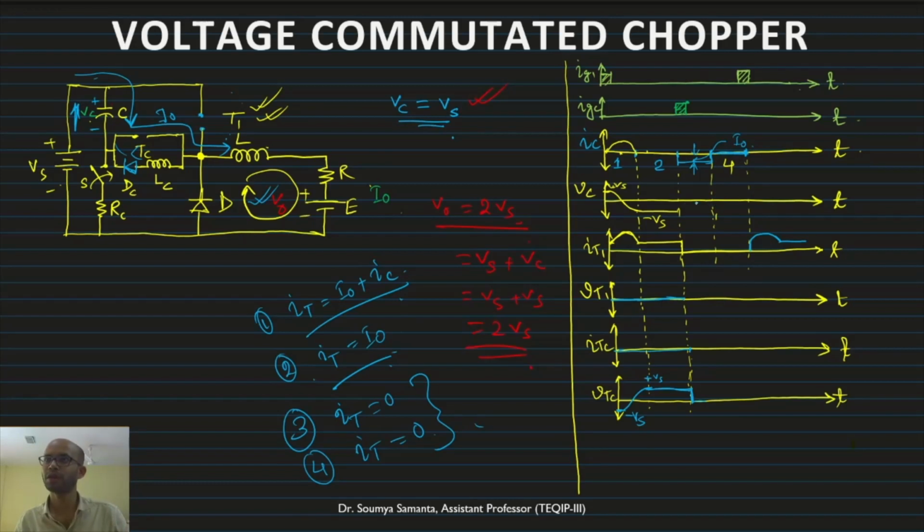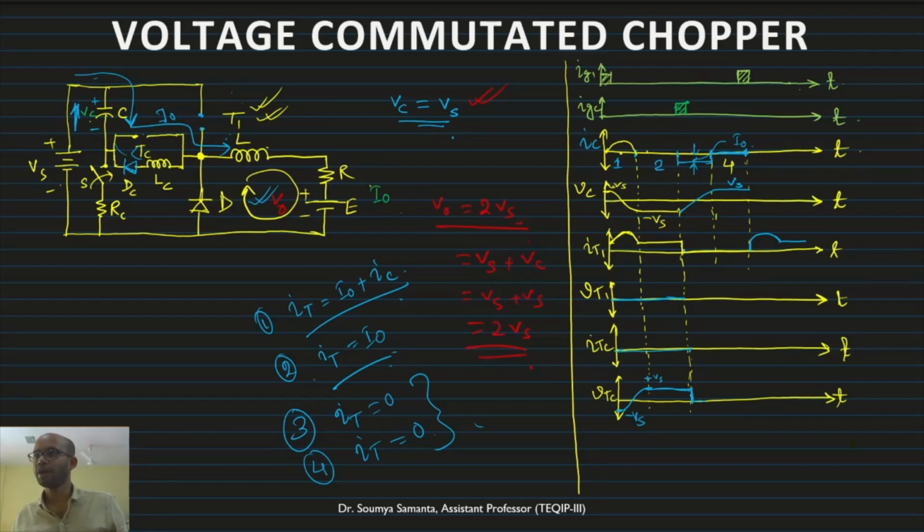Because of this I naught, this one will continuously increase and it will reach Vs. This is minus Vs, this is Vs; it will reach the voltage Vs. The polarity changes from minus Vs to Vs. The moment it reaches Vs, basically this TC will be turned off, TC is outgoing.